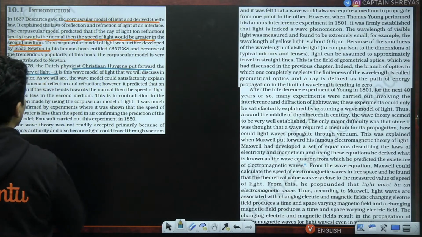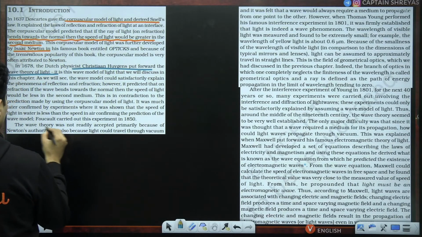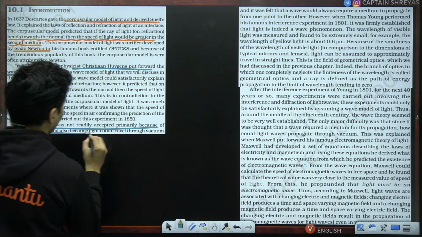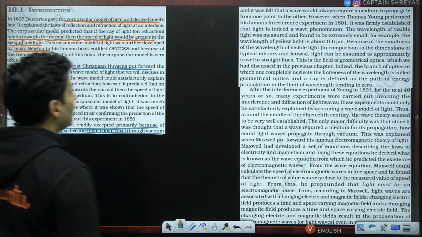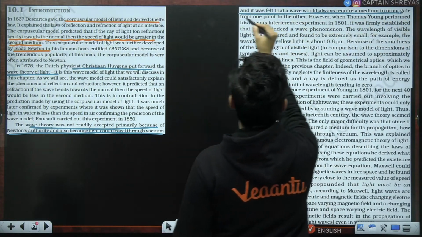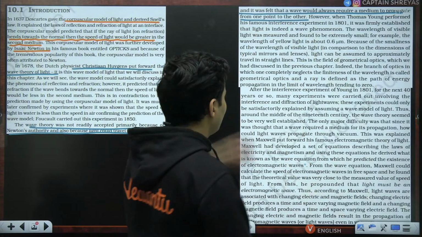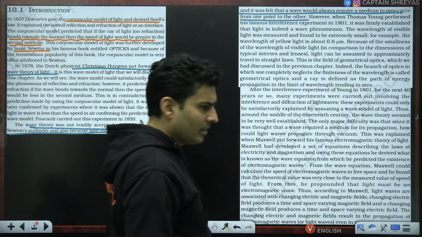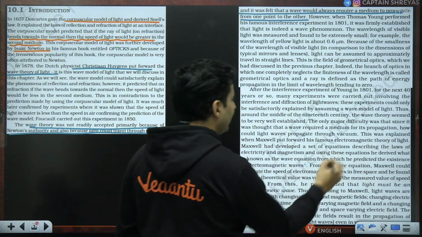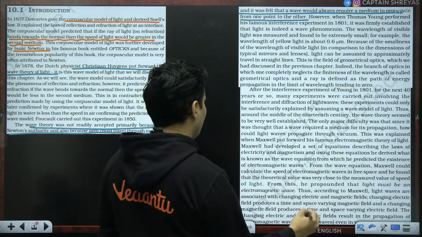Huygens put forward the wave theory of light, but the wave theory was not accepted because of Newton's dominance, and because light could travel through vacuum, and it was felt that a wave would always require a medium to propagate from one point to another. There were some things over there which we'll be talking about in a bit. Finally, it was understood that light is actually an electromagnetic wave.